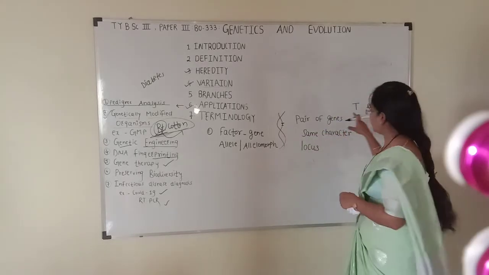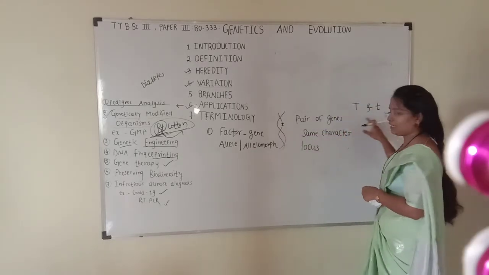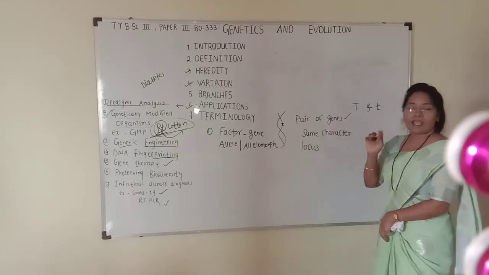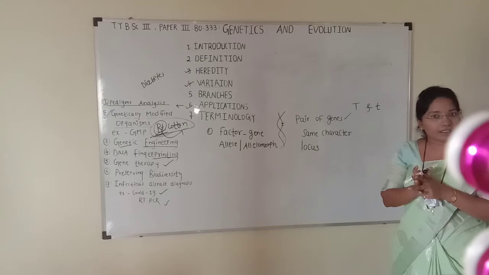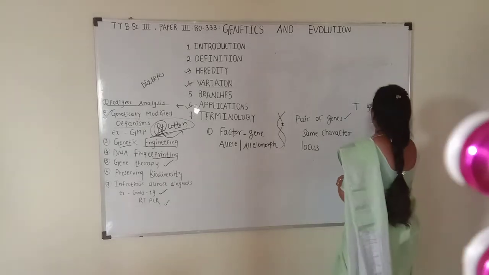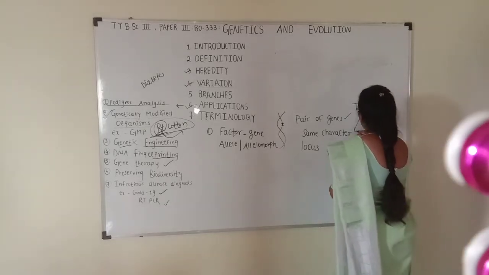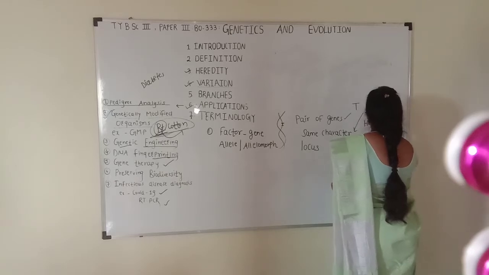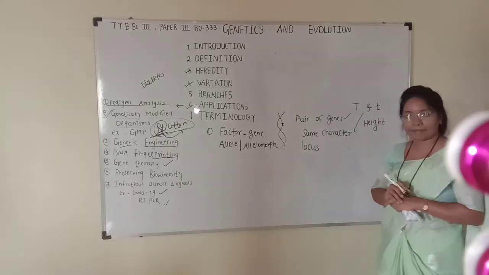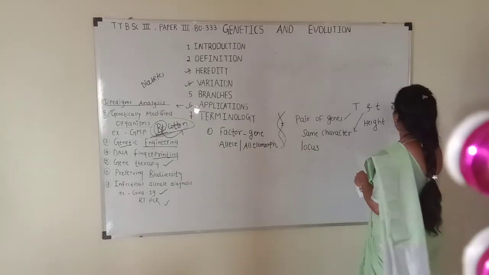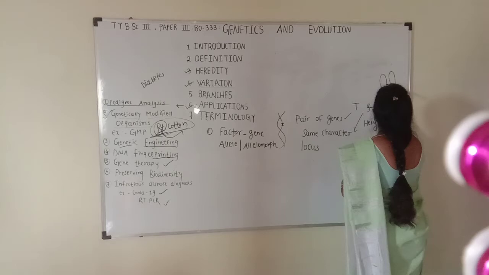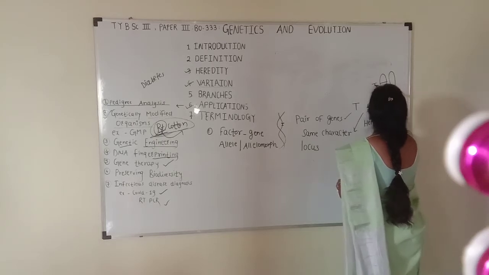These are a pair of genes. Do they control the same character? Yes. Capital T and small t control the same character, that is height of stem. And also, when they are present on homologous chromosomes, they occupy a similar position.